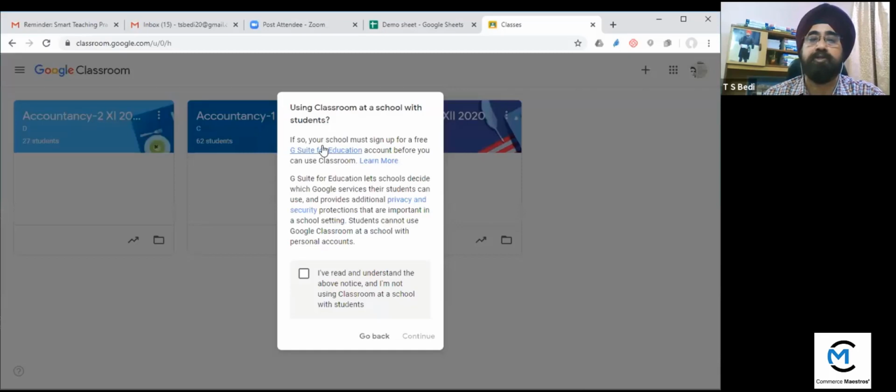If you are a school, you must sign up for a free G Suite for Education. This option appears. G Suite for Education, let the school decide which one. So I have read this and understood, so I can click here. We cannot use this option with students without the permission of the school. So I click this, then continue.